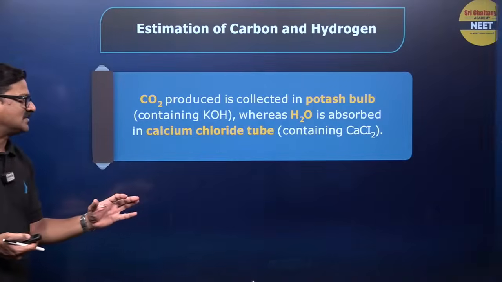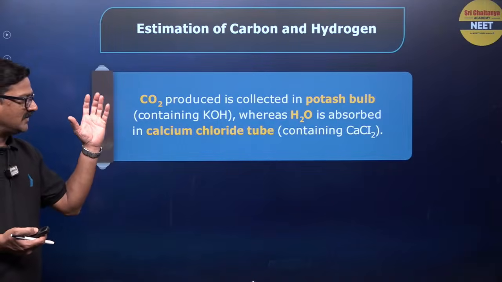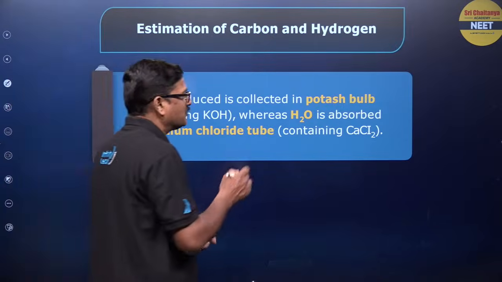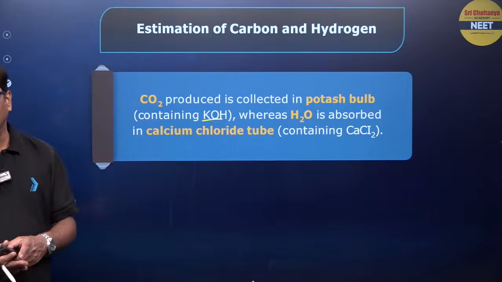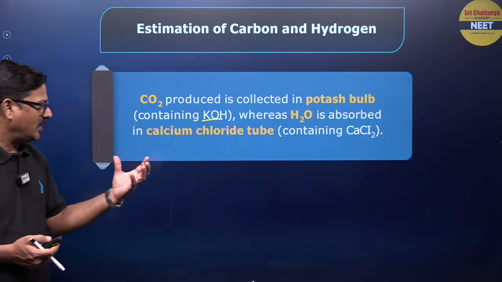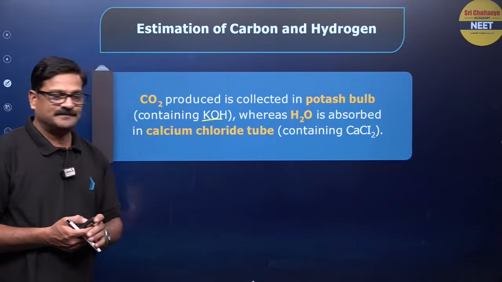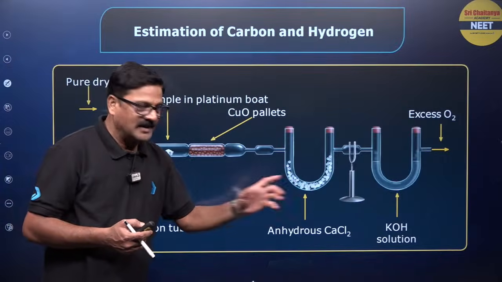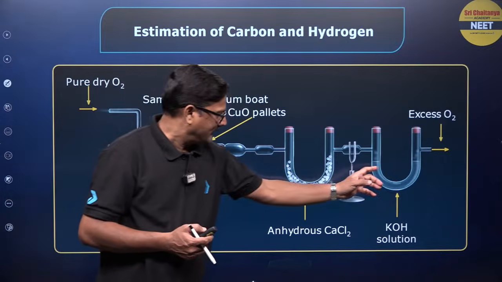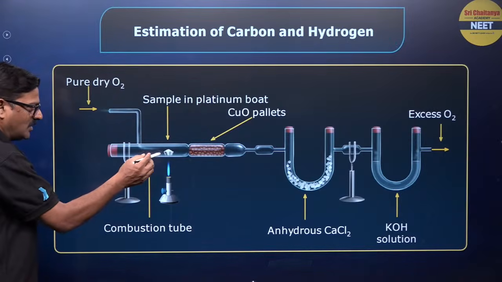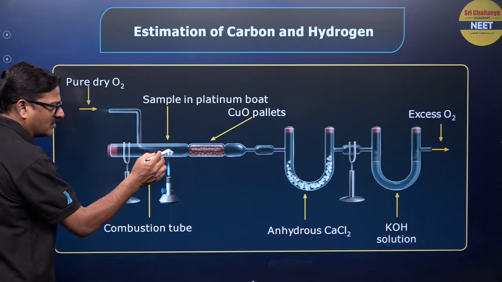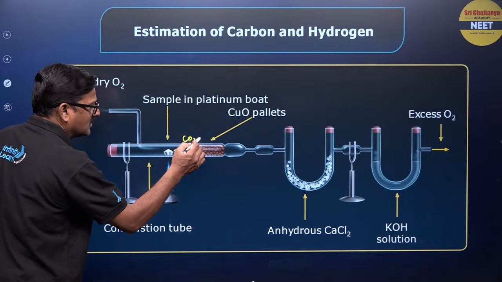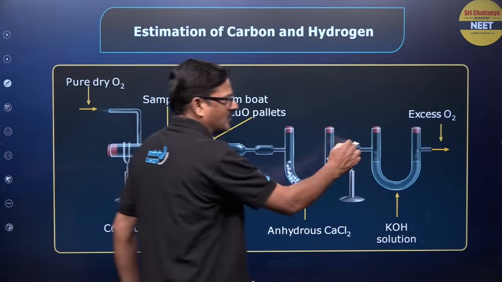So like this you see. The CO2 produced is collected in a potash bulb. Potash bulb means potassium hydroxide wala. Whereas H2O is trapped in a calcium chloride tube. So like this. Calcium chloride, potassium hydroxide. Here this is a sample containing copper oxide is heated, so that you are going to see carbon dioxide and water are trapped in this way.